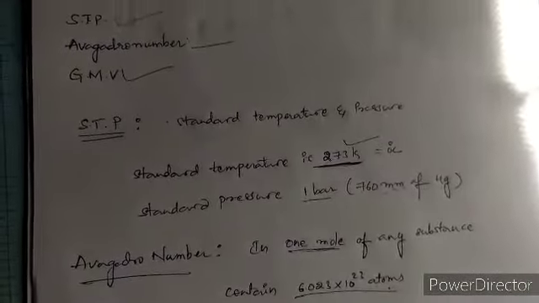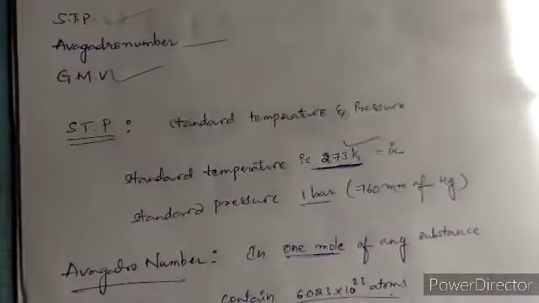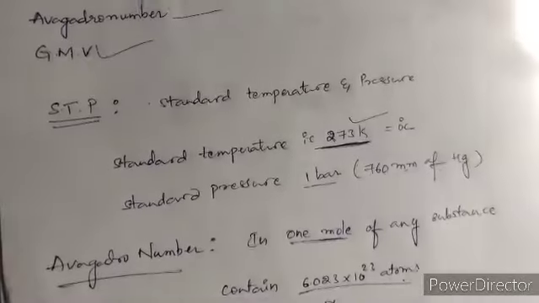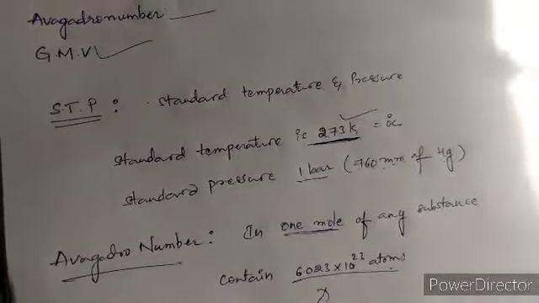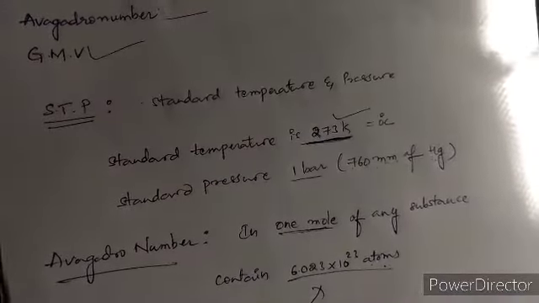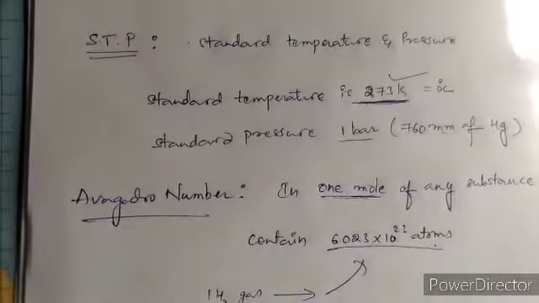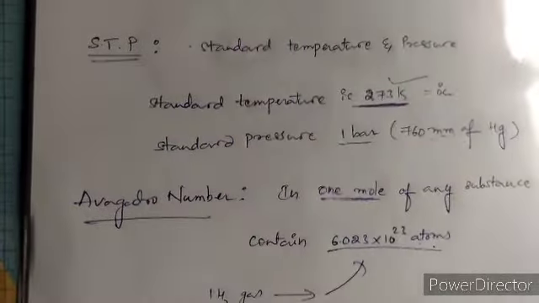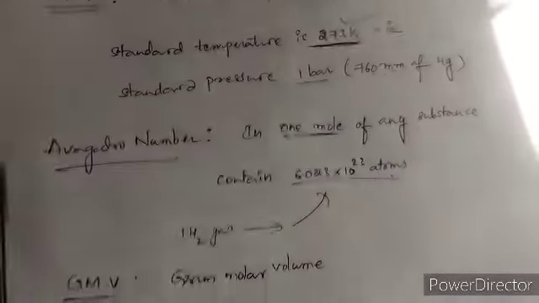Next, GMV. GMV abbreviation means gram molar volume. Gram molar volume means at STP, I am not writing the abbreviation, so STP is shortcut.